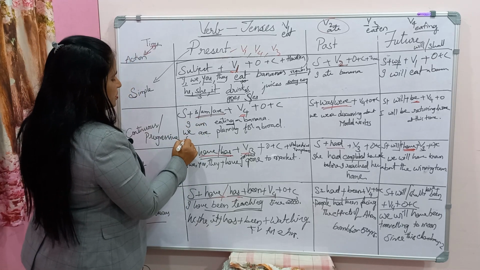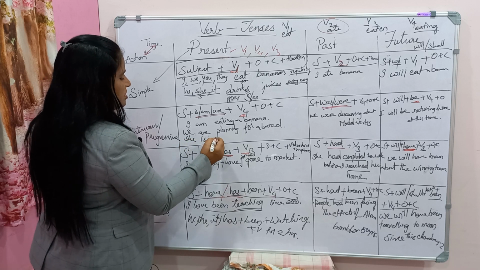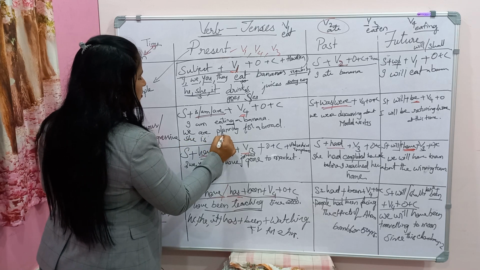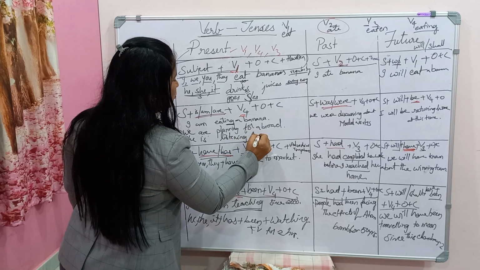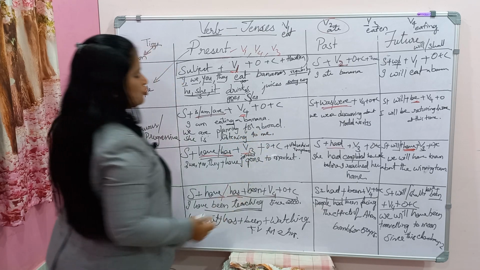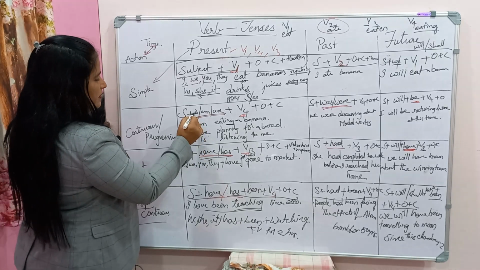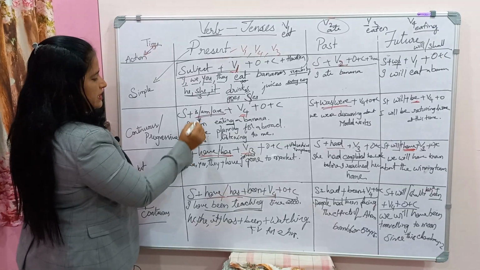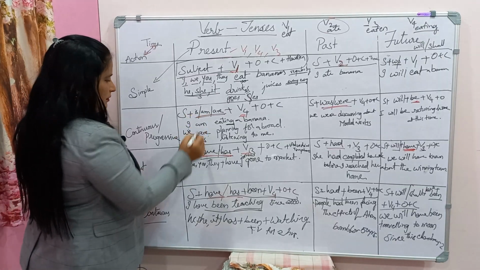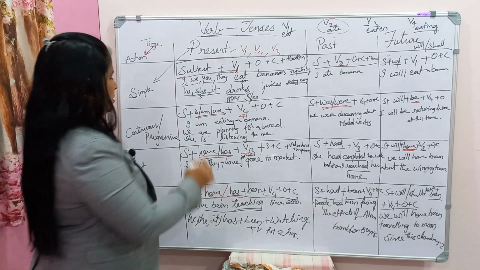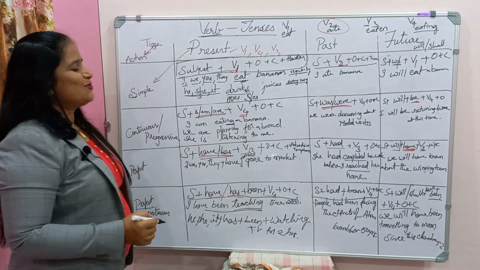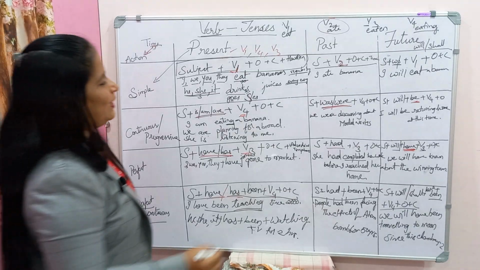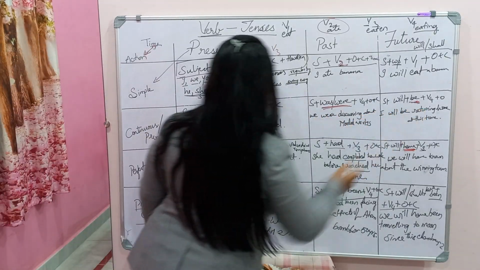I am, she is. What is she doing? She is listening to me. With he, she, it we use is, with we, you, they are, and with I we use am. Here comes was and were, and for the future it is be.